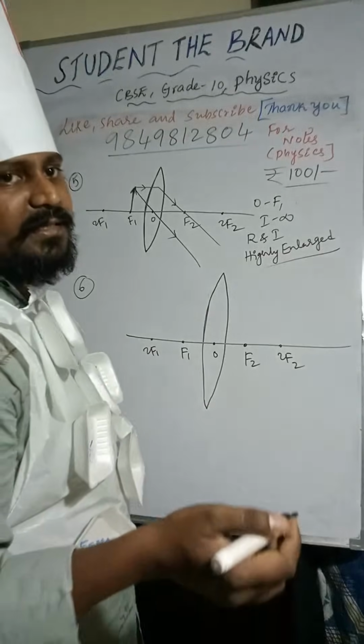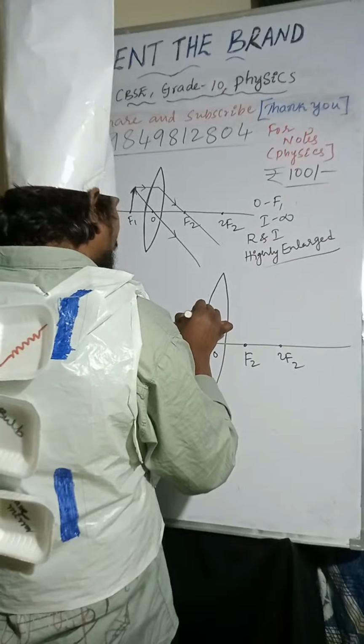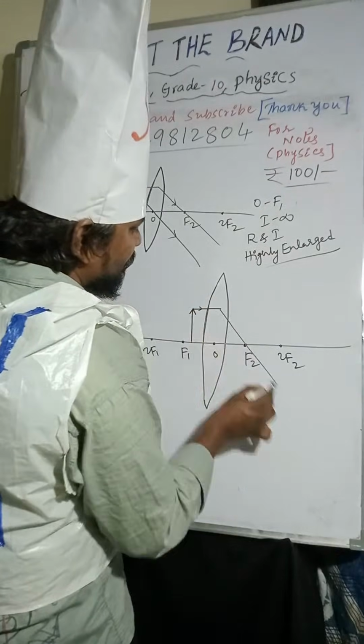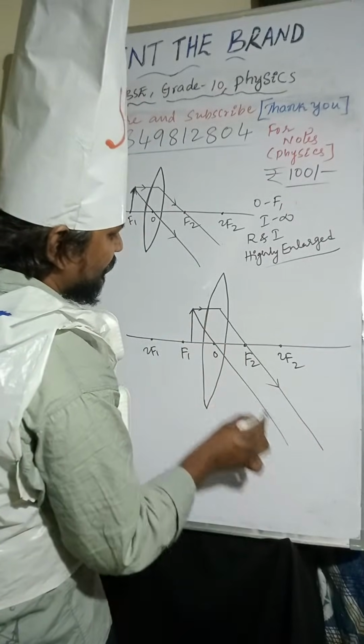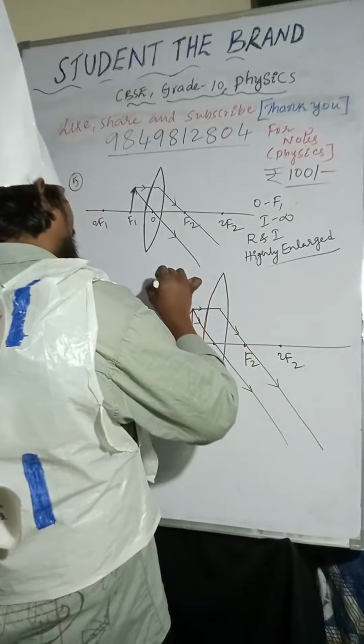Object is placed between F1 and O. So one light ray I am taking like this, after that it passes through focus. Another light ray I am taking, it passes through optic center. So if you are extending these light rays.